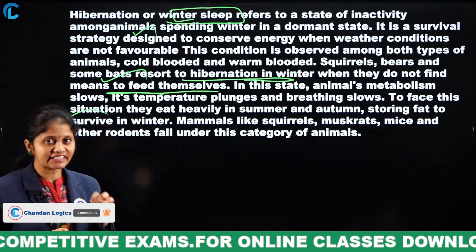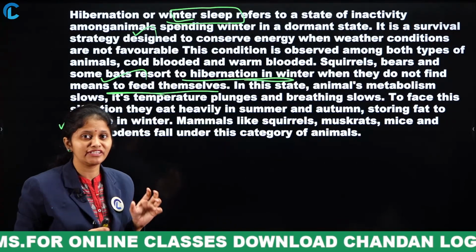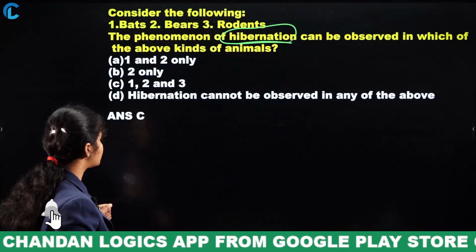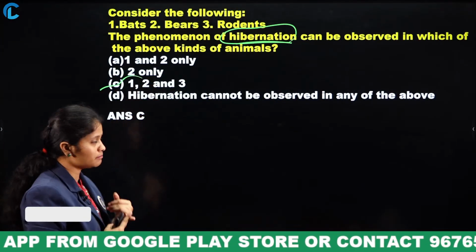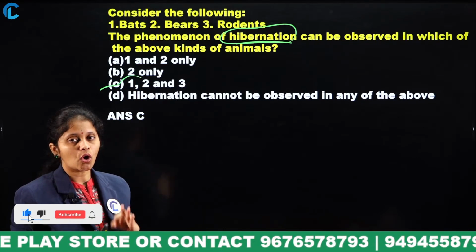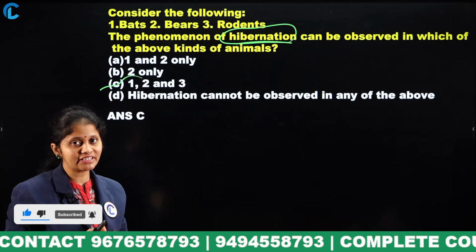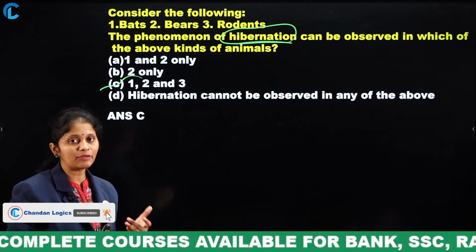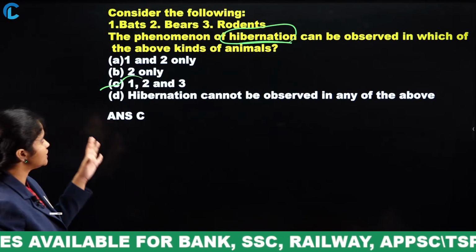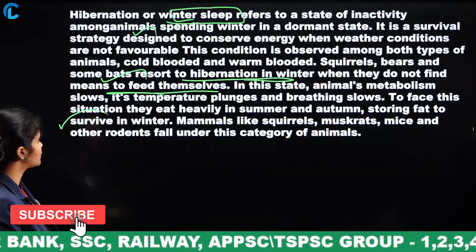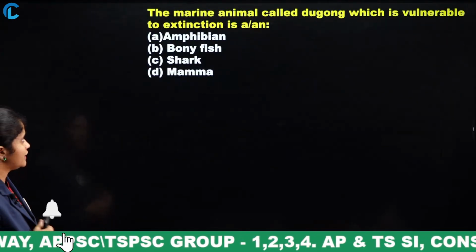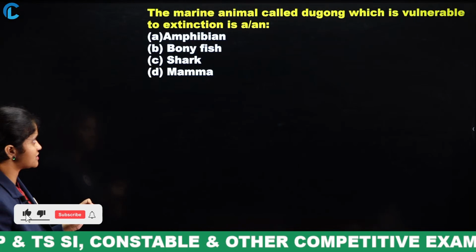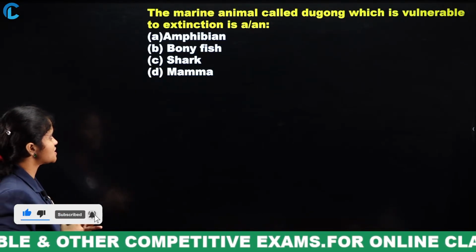So the inactive period of the animals, especially the winter sleep, is known as the hibernation phenomenon. Now if you go through the answer, 1, 2 and 3: in bats, bears and rodents, in all of these you can observe this winter sleep or inactive period, especially during the winters. You can observe it in these types of animals, and also in squirrels and bats. Next, the marine animal called dugong, which is vulnerable to extinction, is an amphibian, bony fish, shark or mammal.